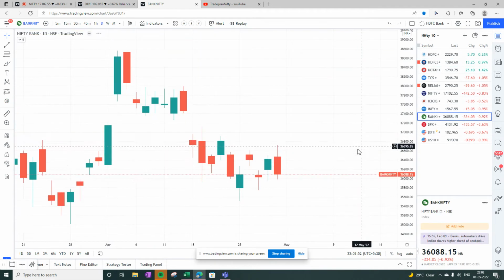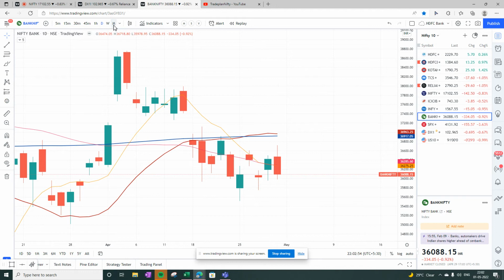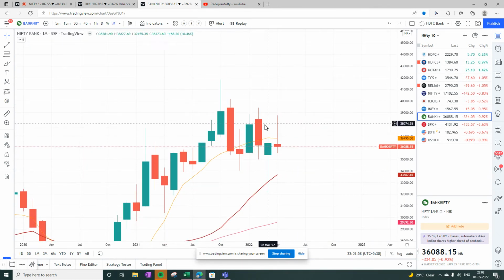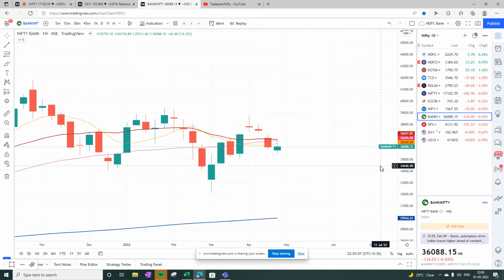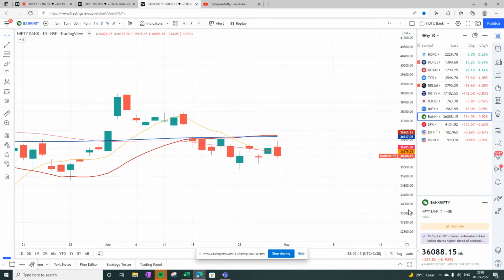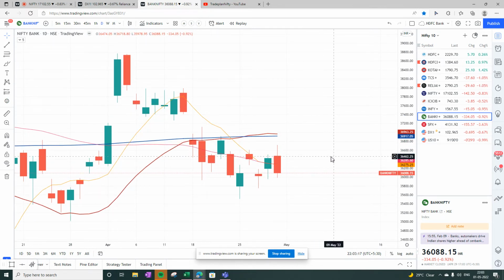Now, when we look into Bank Nifty, we see Bank Nifty on monthly chart forming a weak first reversal pattern, but above 20, so definitely an uptrend. On weekly chart, below 20, below 50, below 8, so looking very weak here. And on daily chart, it has closed below 20, 8 and 50, and below 200. So here also Bank Nifty is looking very weak.